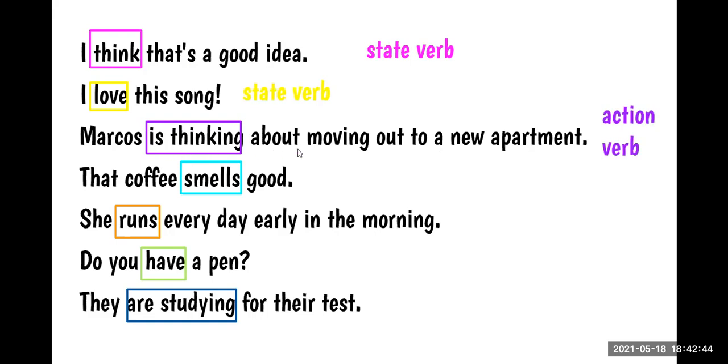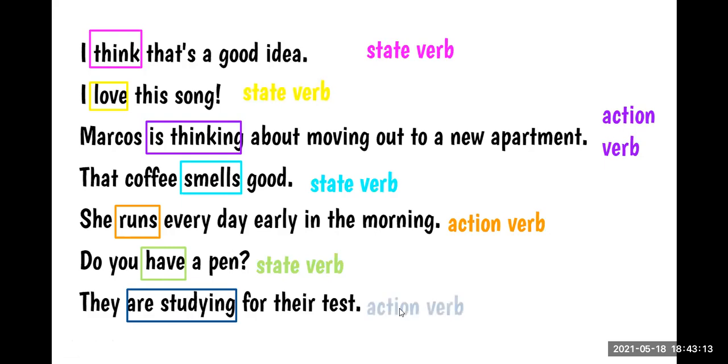Thinking about, this is an expression that we use. That coffee smells good. State verb. She runs every day early in the morning. Action. Very good. Do you have a pen? State verb, because it represents possession, right? They are studying for their test. Action verb.